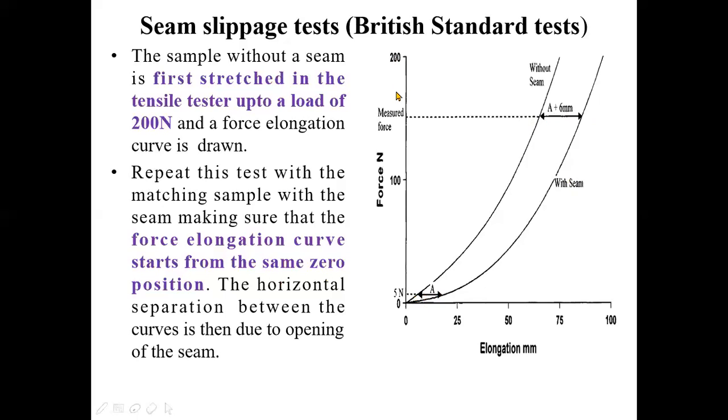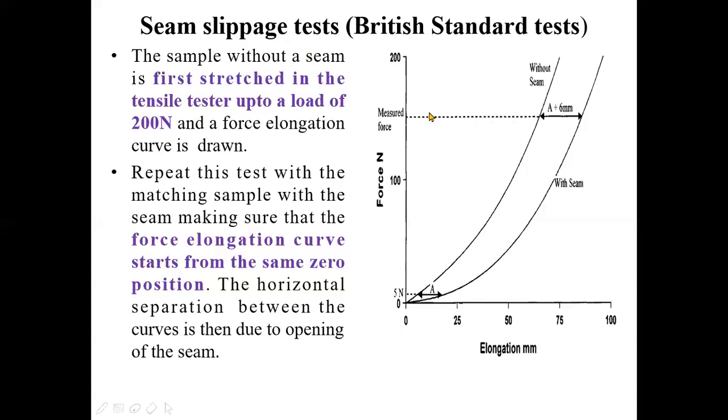Suppose in this case the corresponding load is around 170 or 180 Newton. Okay, now in this case the 180 Newton will give you the value of seam slippage. That means 180 Newton load will be required to produce an extension of 6 millimeter.